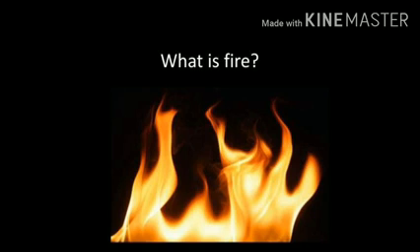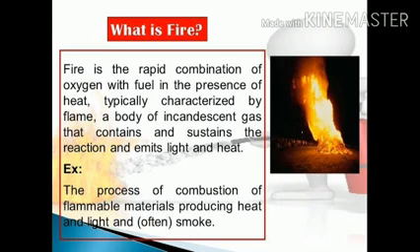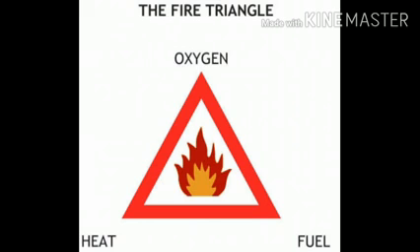Though we use this term a lot, what exactly does it mean? What is fire? Fire is a chemical reaction in which energy in the form of heat is produced and combustion or burning occurs. But the fire only occurs if there is a presence of the three things in a fire triangle, and that is fuel, ignition temperature, that is heat, and the presence of oxygen, without which a fire cannot be caused. But to extinguish fire, generally we pour water on the burning material so as to cut off the oxygen supply or bring down the ignition temperature.